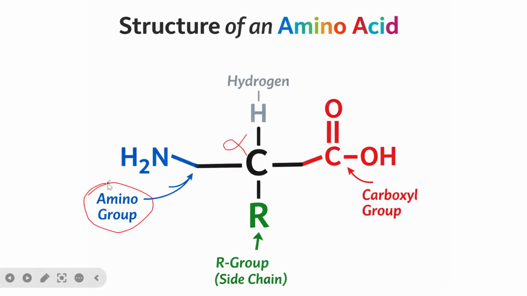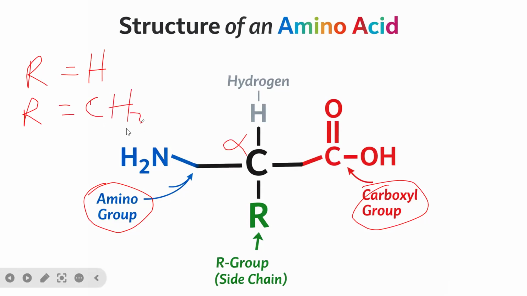We have the amino group, and then we have the carboxylic group. These are the two different functional groups found in an amino acid, and they have what you call an R side chain. This R side chain is variable across different amino acids. For example, if R is equal to H, the amino acid is glycine. And if R is equal to CH3, it means you replace this R with CH3, so it's alanine.